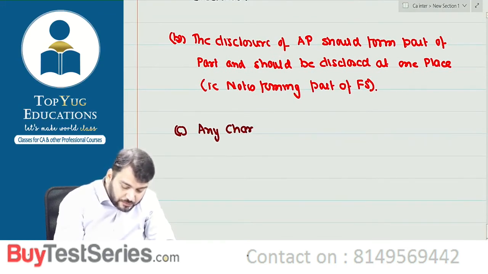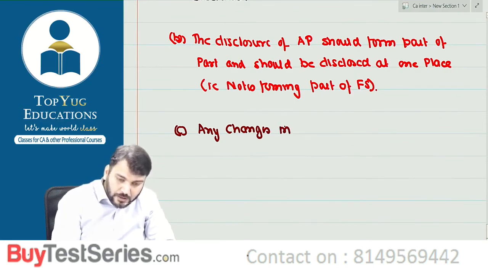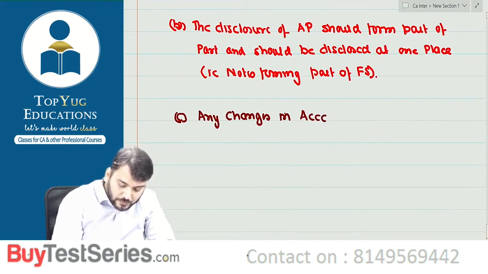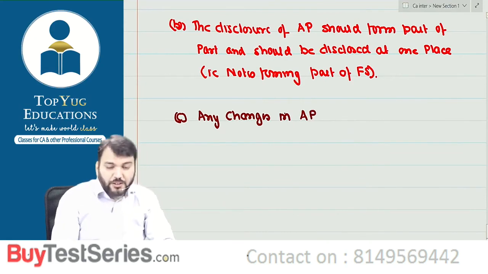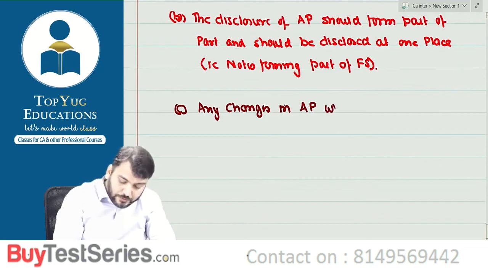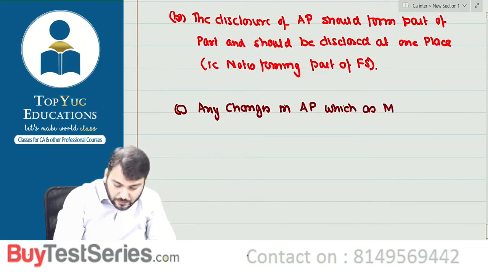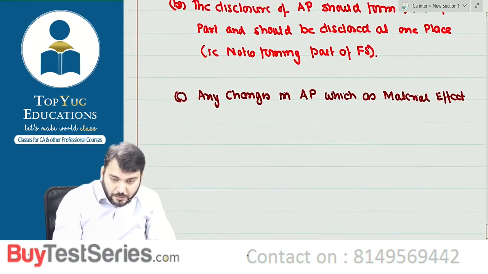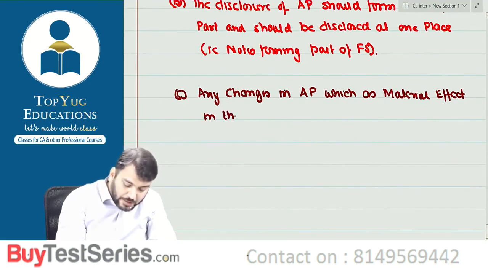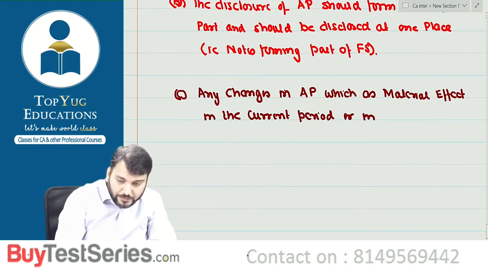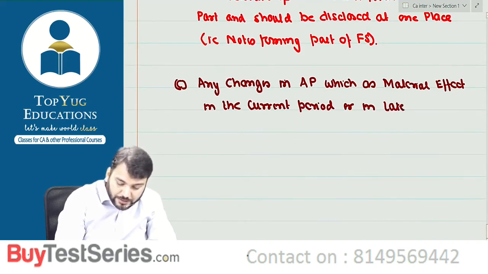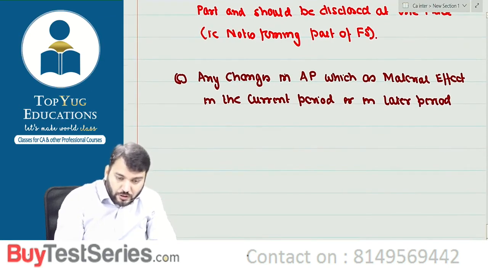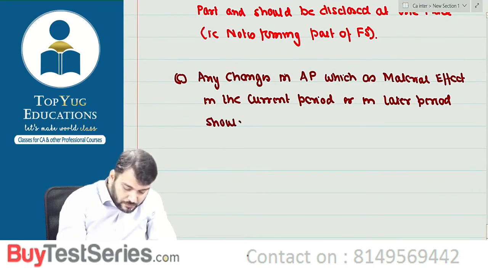Any changes in accounting policies. AP means accounting policy, which has material effect in the current period or in later period should be disclosed.